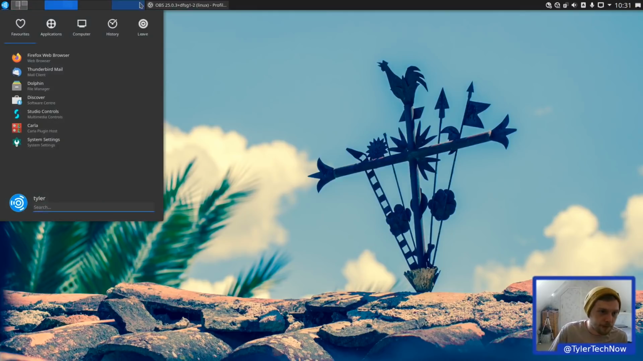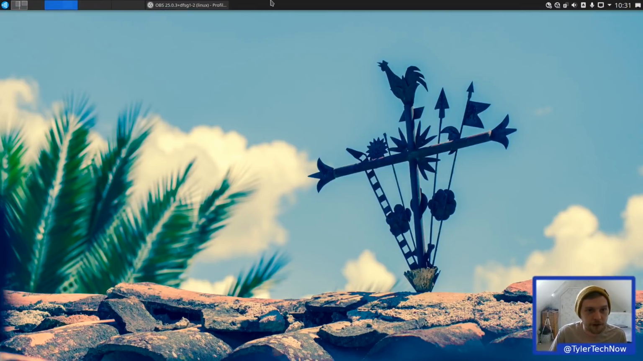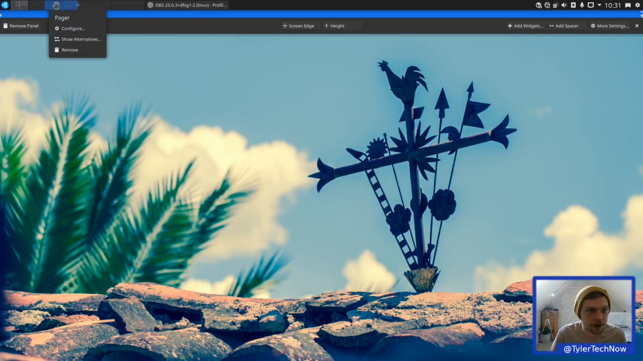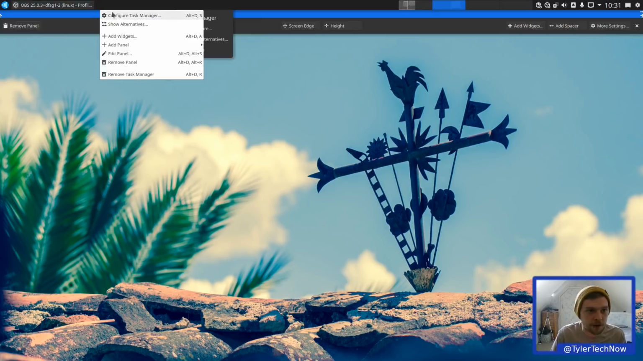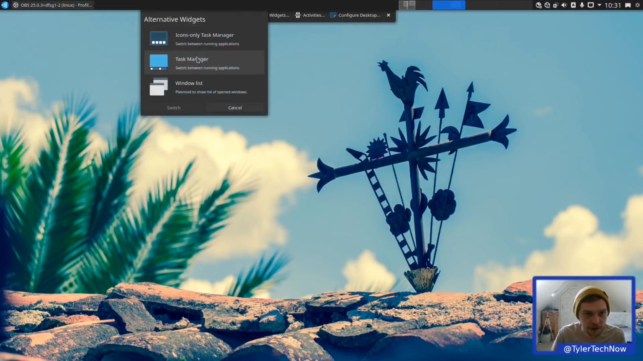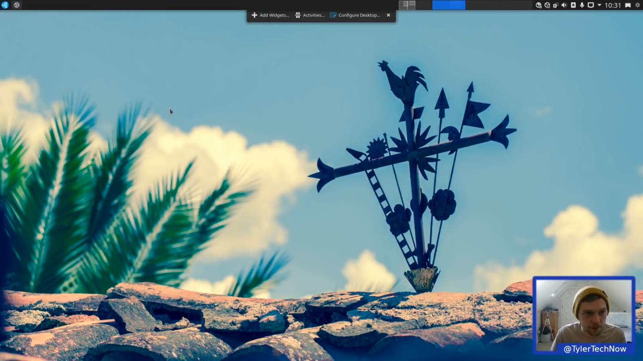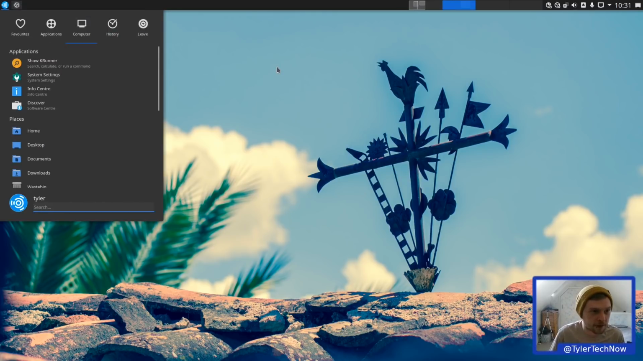Okay, so let's sort out our taskbar. Let's go to edit panel. So I want this pager to be more over there, and then I want to show alternatives on here and just have the icon task like so. Cool. Usually I would install Latte Dock, and I might still do that a bit later on in this video, and then we'll just sort of get it looking all nice.